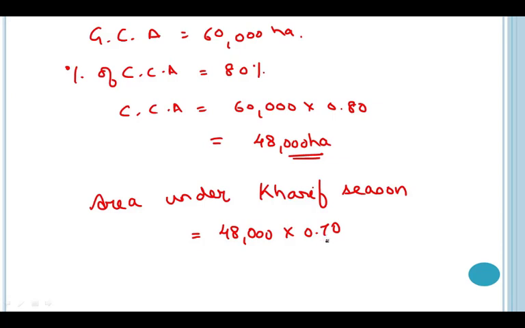This is the intensity of irrigation for Kharif season which is given in the data. It was 70%. I am converting it into decimal, so it will be 0.70. After solving, I will get my answer as 33,600 hectare. This much area will be used for growing Kharif crop.